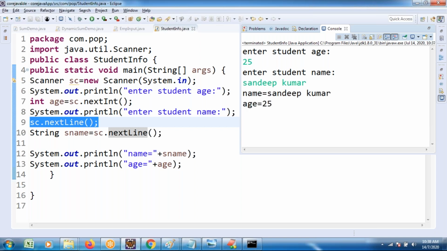This is the way. The next method reads only a single token of text. The nextLine method with spaces is also allowed. This is the way we perform IO functionalities. So this is the concept. Today I explained to you about IO, input and output functionalities. Tomorrow I will discuss how to work with control flow statements.